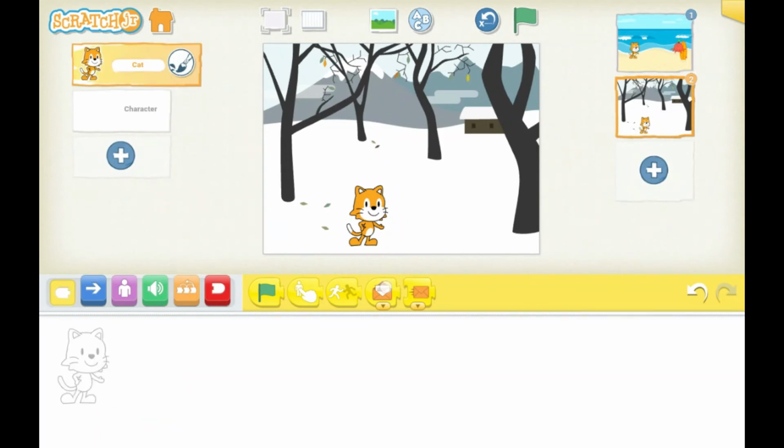And let's go to the cat and let's take the when I receive block. Now let's add it to the same red and duplicate it 2 times. Just drag it to the cat and now the block will copy.